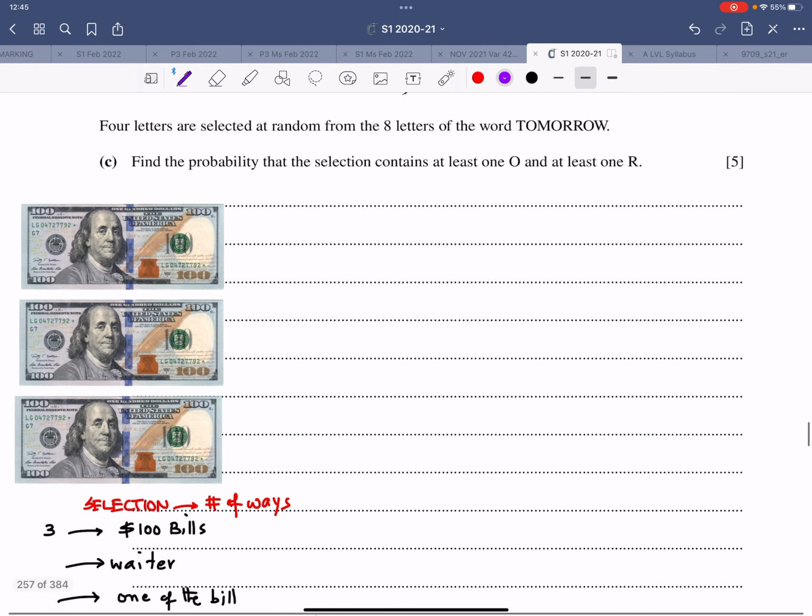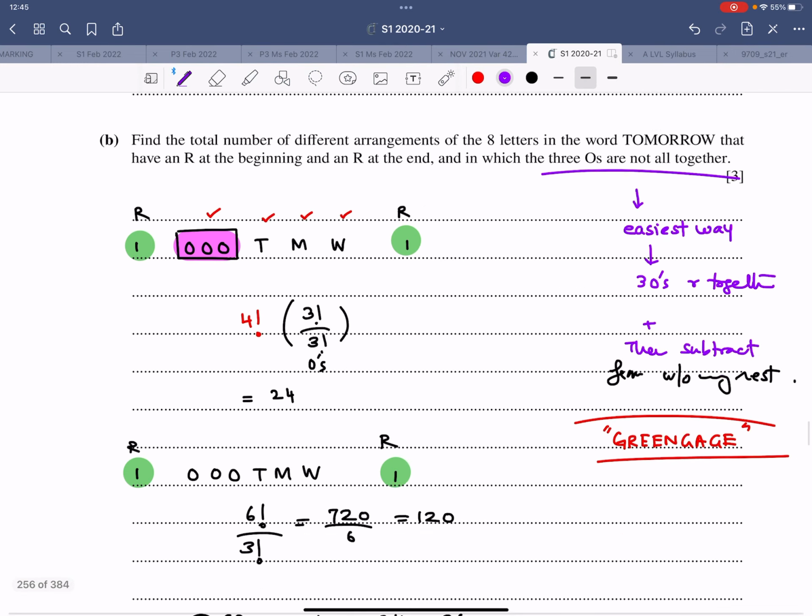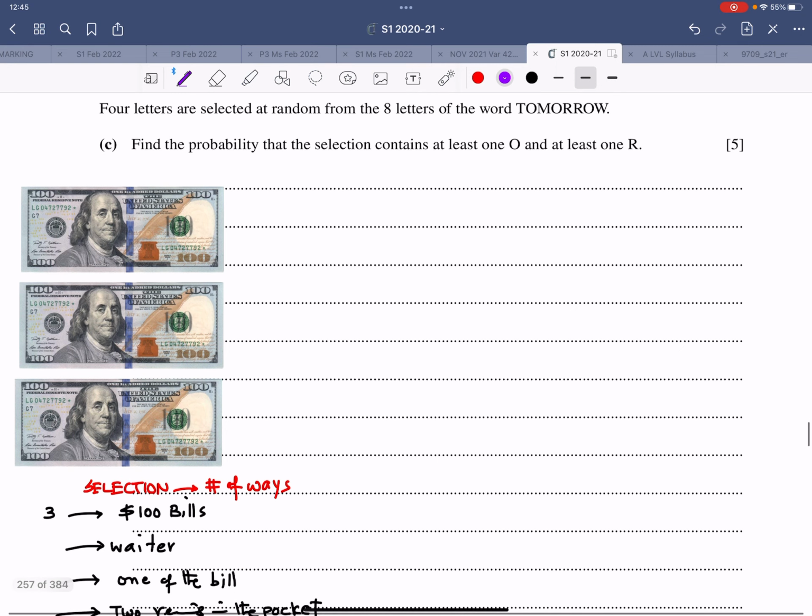When we have the word tomorrow, we have 3 O's and 2 R's, and let me first write it. So I have 3 O's and 2 R's.